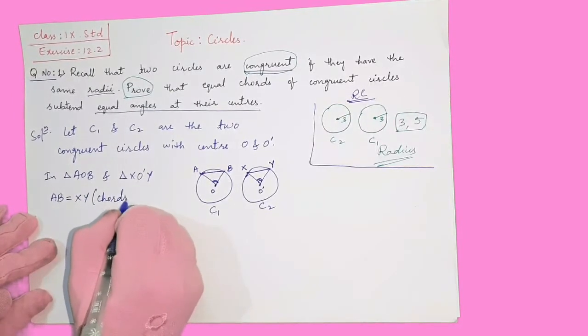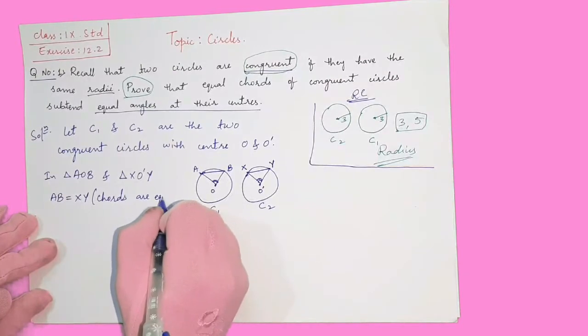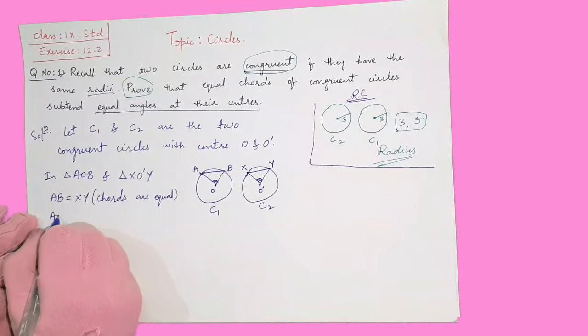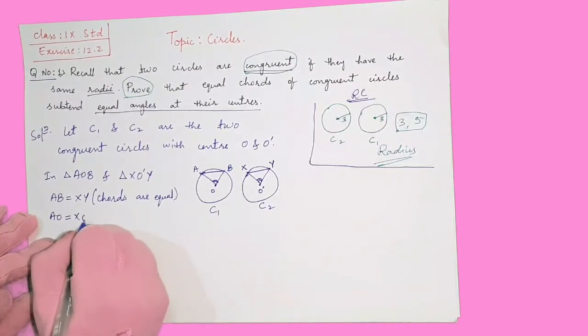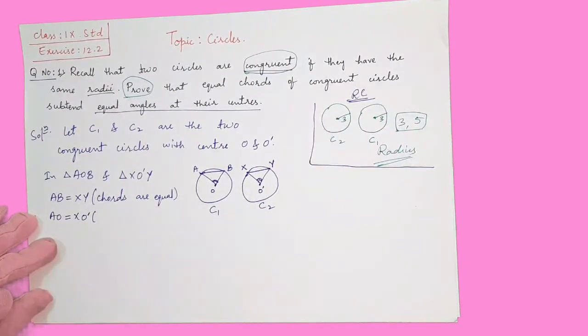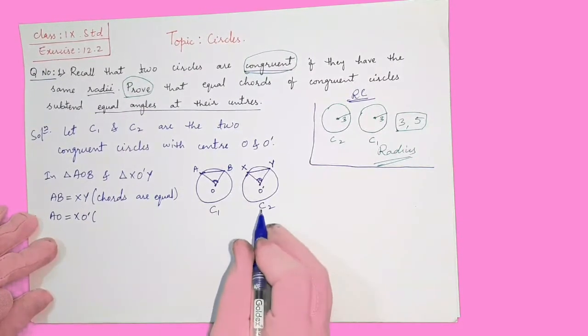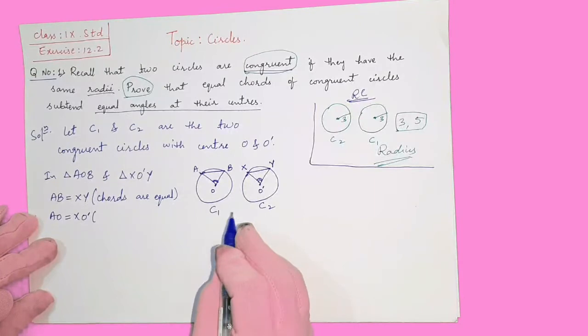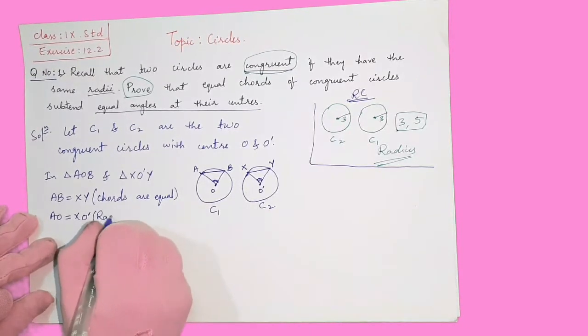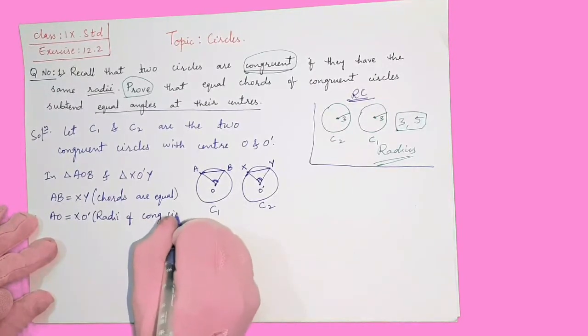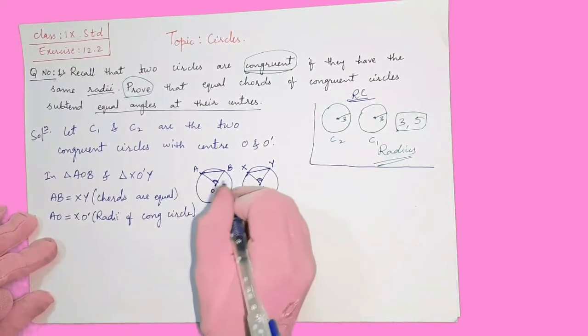Then AO is equal to XO dash. Why are they equal? Because they are nothing but the radii of the congruent circles. If two circles are congruent, their radii will definitely be equal. The condition of congruent circles is that the radii of both are the same. That's why we take them as equal: radii of congruent circles.